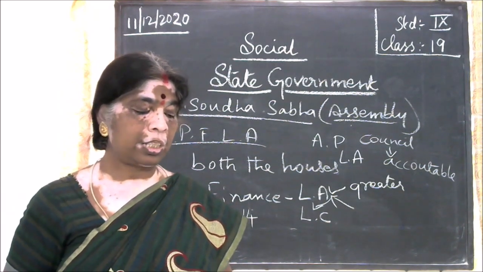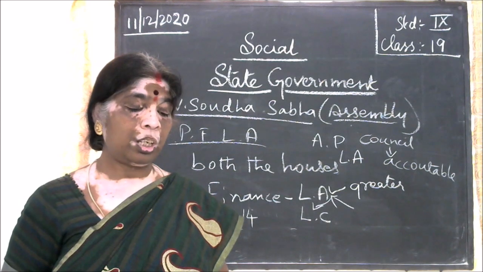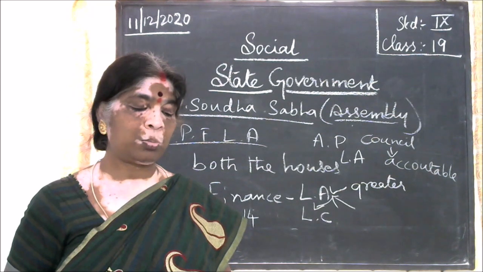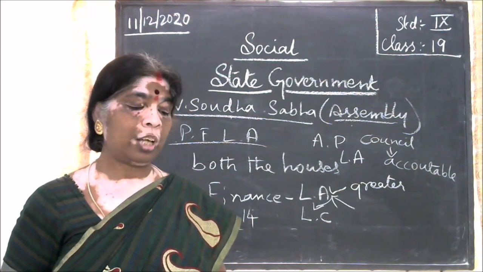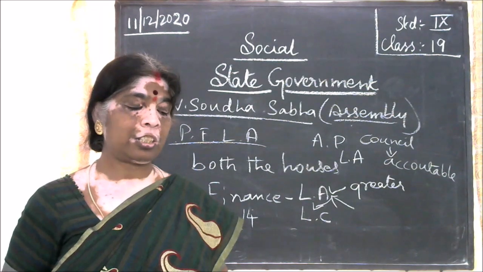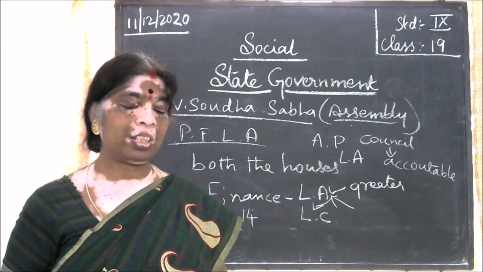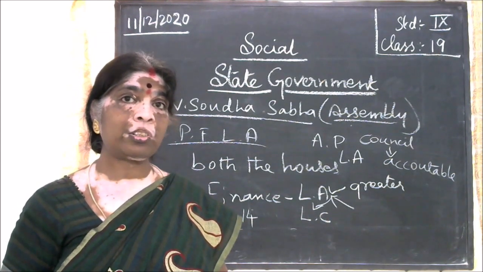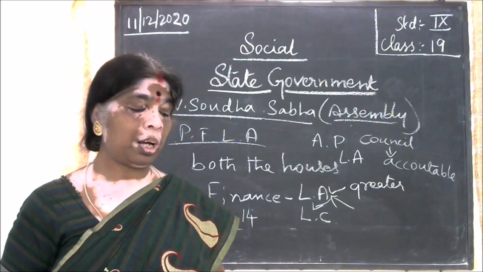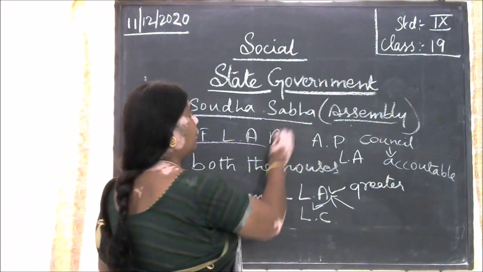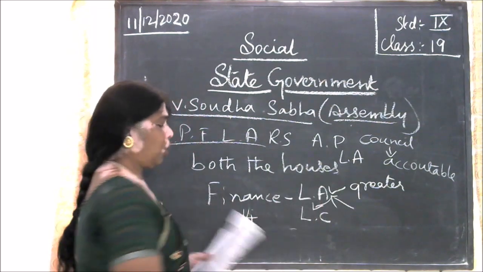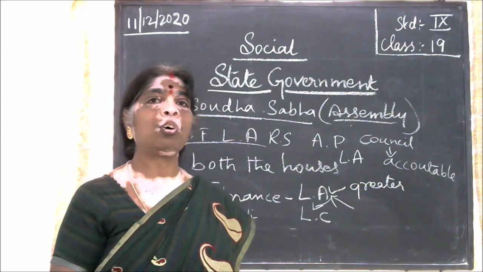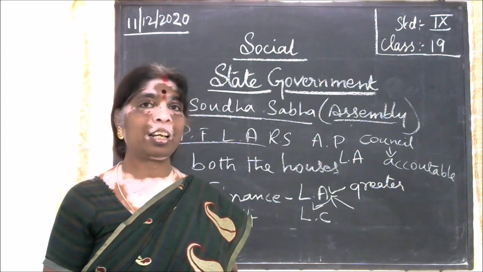The elected members of the Legislative Assembly have the power to elect the president. They also have the right to elect the members of the Rajya Sabha and Legislative Council, and the Speaker and Deputy Speaker of the Assembly. These members have the rights to elect all of them.